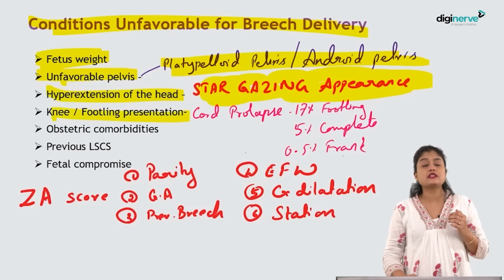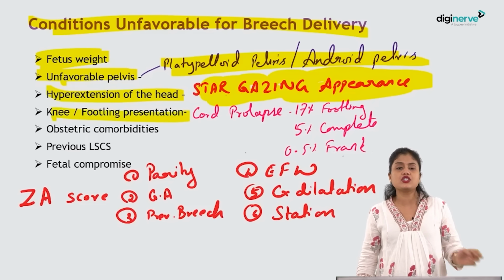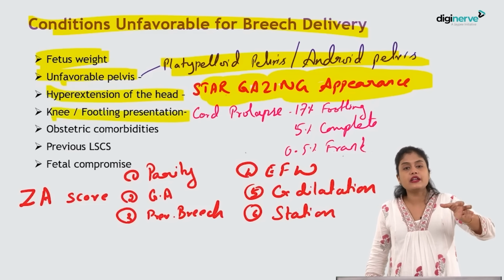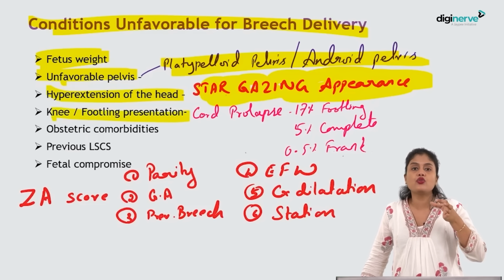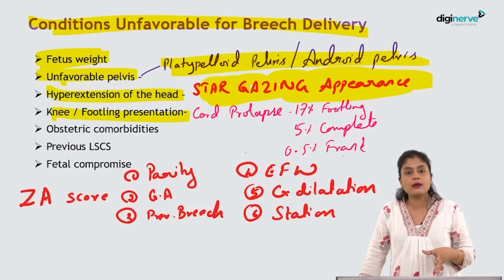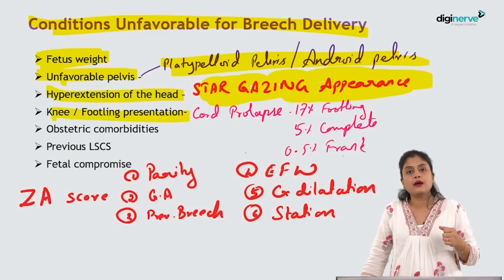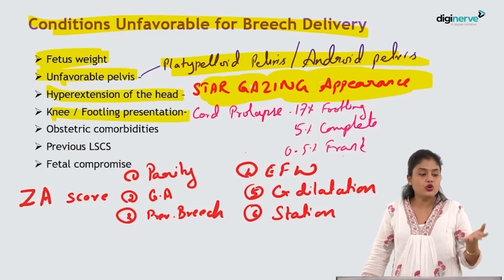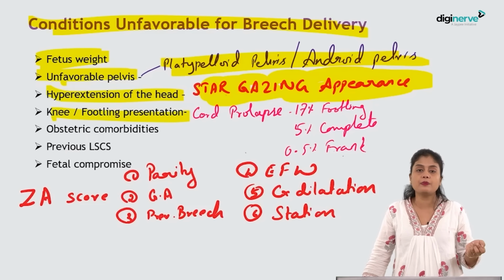Knee or footling presentation. Why in footling or knee presentation are we so much worried? Foot or knee will come out with dilatation of 3 to 4 centimeters itself. It will come out into the vagina, isn't it? Will the body be able to come out? No. Then after that, what will come? We have a cord prolapse. Foot prolapse, cord prolapse, these are the common complications.